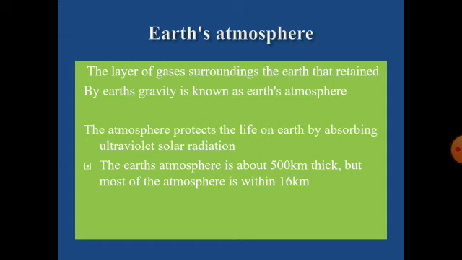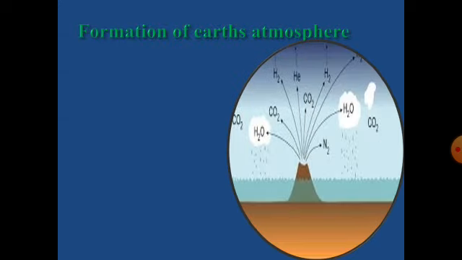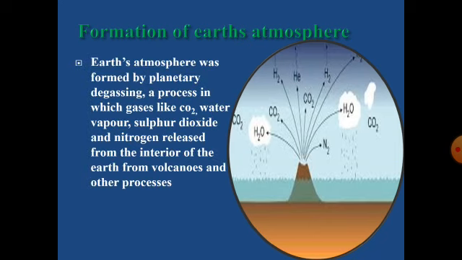Therefore, the atmosphere from the earth surface to 16 kilometers is highly compressed, because it consists of most of the atmosphere, in percentage 70 to 75 percent, existing within 16 kilometers. The earth atmosphere was formed by the planetary degassing process, by which gases like carbon dioxide, water vapor, sulfur dioxide, and nitrogen were released from the interior of the earth from volcanoes and other processes. Likewise, the earth atmosphere was formed.